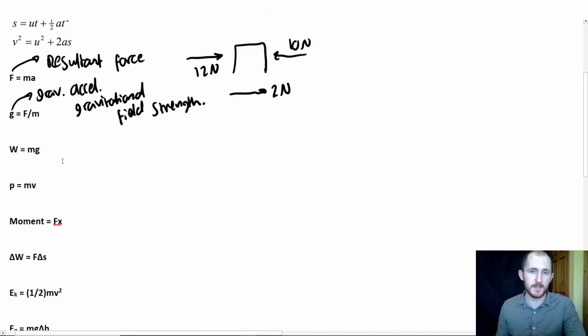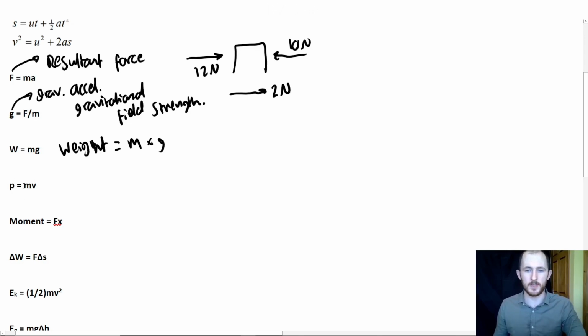W equals mg. This is a fairly easy one that you should hopefully know from GCSE. It's just that the weight, so W is weight, equals mass times the gravitational field strength, right? But you should really try not to confuse this W with this W. So what I've done to make this a bit easier, and some specifications do it, is instead of putting just W, I put a delta W. I'll come on to what that is in a second.